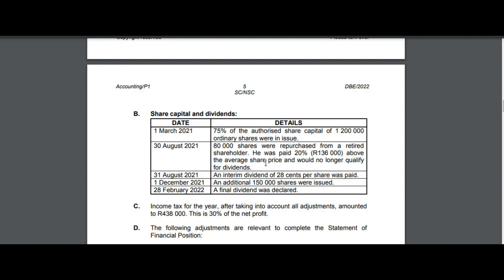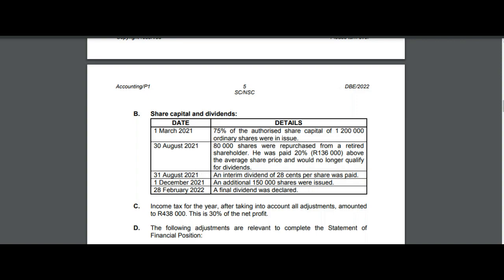On to the information that has been given to me, I find that on 30th of August 2021, 80,000 shares were repurchased from a retired shareholder. He was paid 20%, which is equivalent to the value of 136,000 above the average share price, and will no longer qualify for dividends. The information that the shareholder will no longer qualify for dividends is important when I calculate my interim dividend and my final dividend.